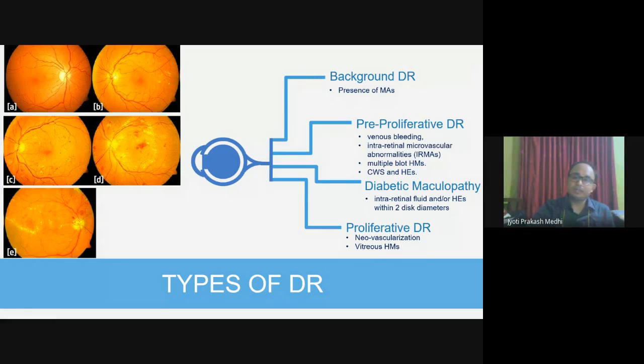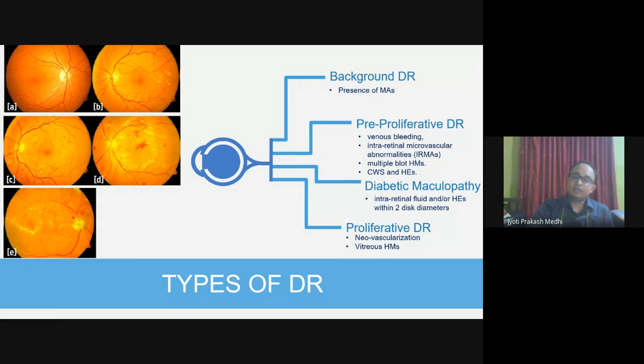These small blood vessels, being very fragile, leak tremendously, and a huge amount of blood falls over the retina, which causes a higher amount of hemorrhages.